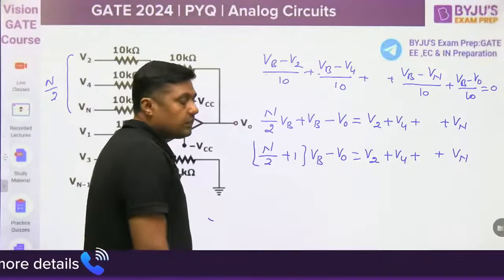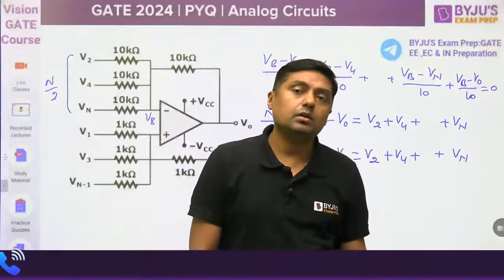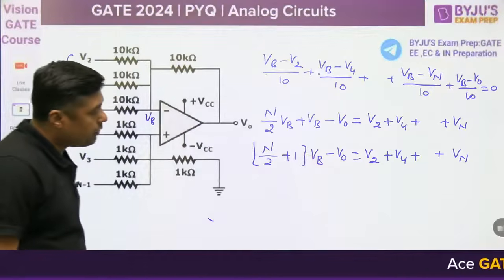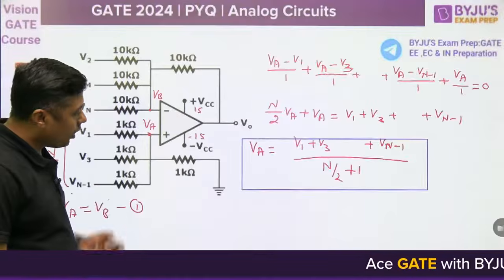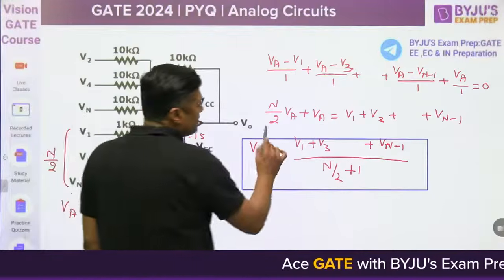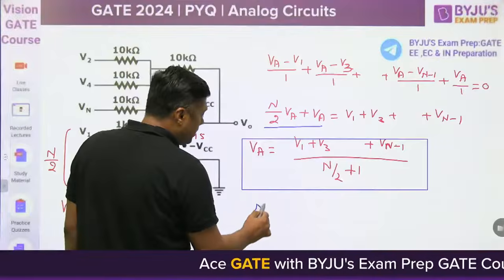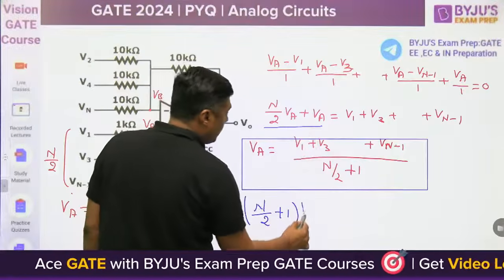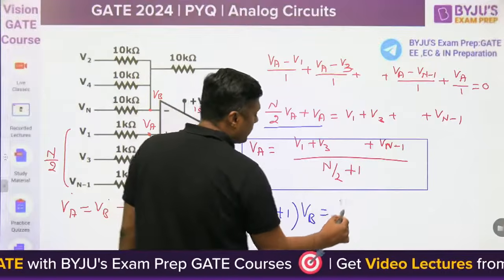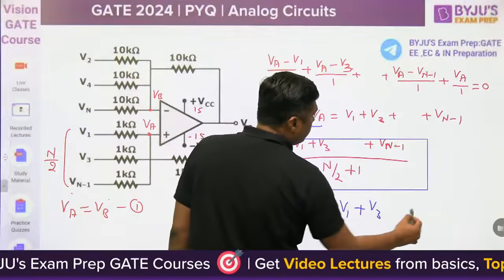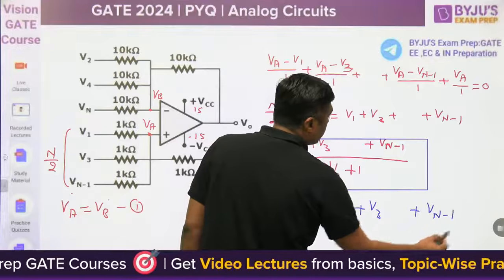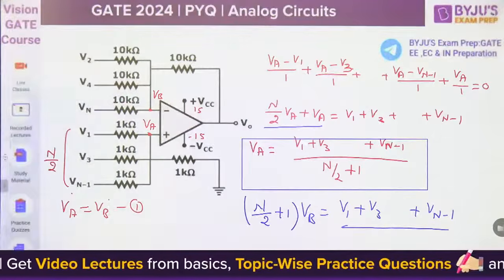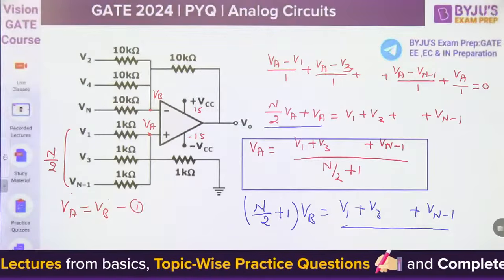Now guys, remember, since VB and VA are equal, N by 2 plus 1 VB and N by 2 plus 1 VB are also equal. So from this equation, because VA is equal to VB, it is nothing but V1 plus V3 plus up to Vn minus 1. This is the value here, V1 plus V2 plus V3.